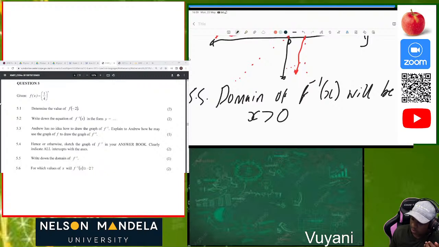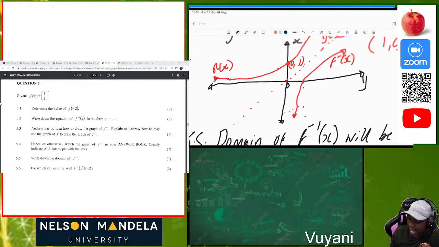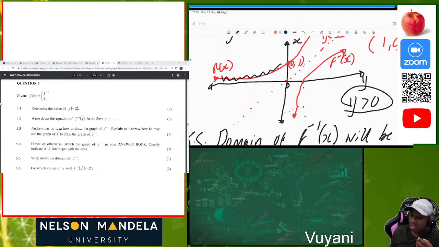So the domain of f inverse of x will be equal to x greater than 0. Why is x greater than 0? Because initially the range was y greater than 0, because you can see the original function here cannot touch the horizontal asymptote, which is y is greater than 0. So the range of the original function will be the domain of the inverse function. So everything is being swapped. If it was the domain of the original function, it will now be the range of the other function.